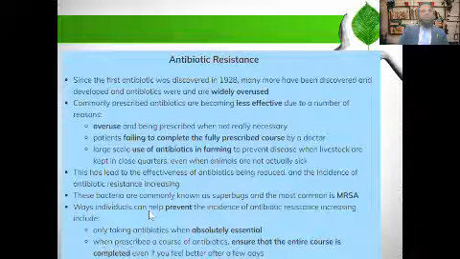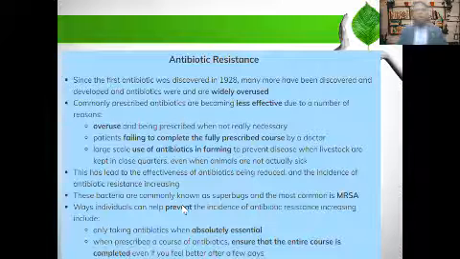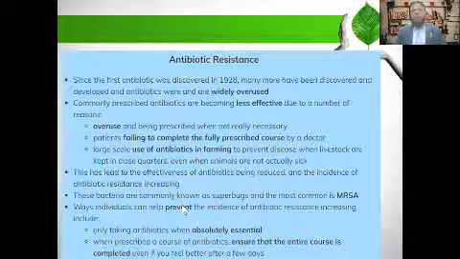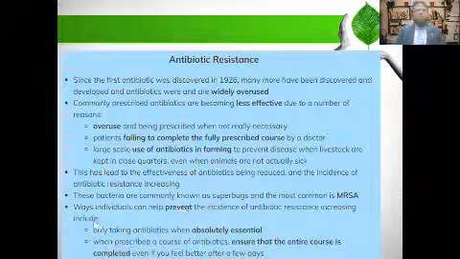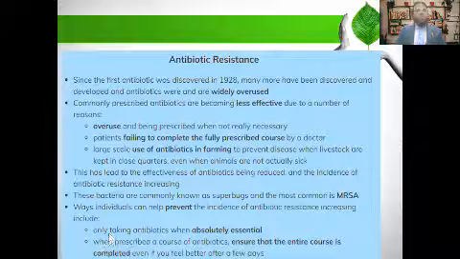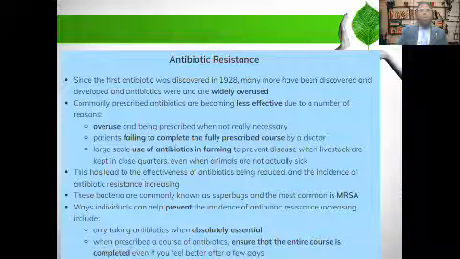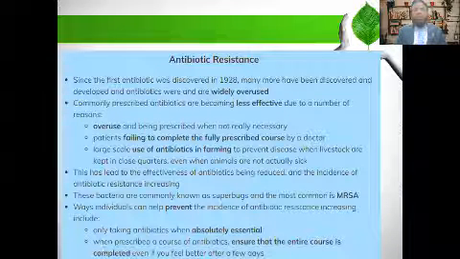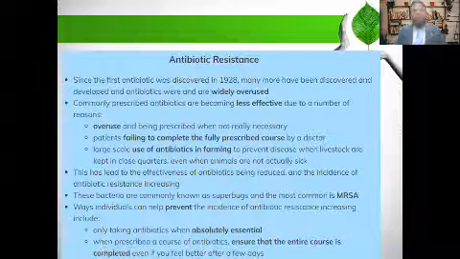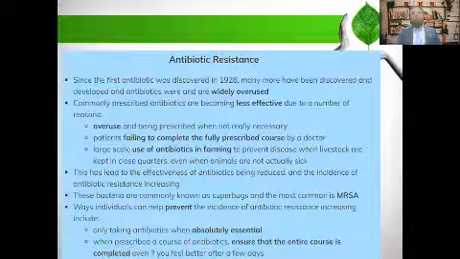Ways individuals can help prevent the increase of antibiotic resistance include only taking antibiotics when absolutely essential. When prescribed a course of antibiotics, ensure that the entire course is completed, even if you feel better after a few days.